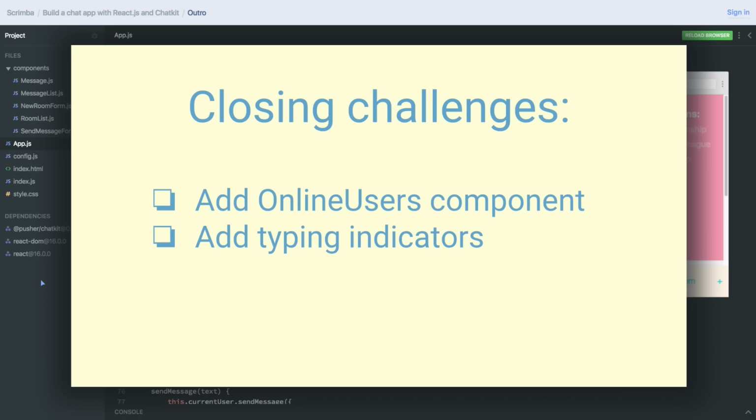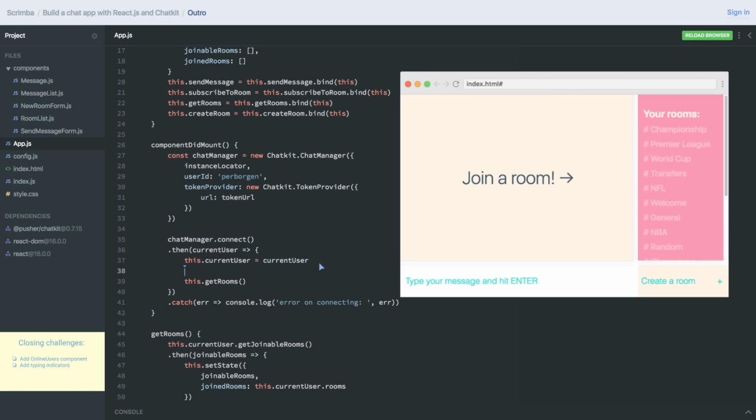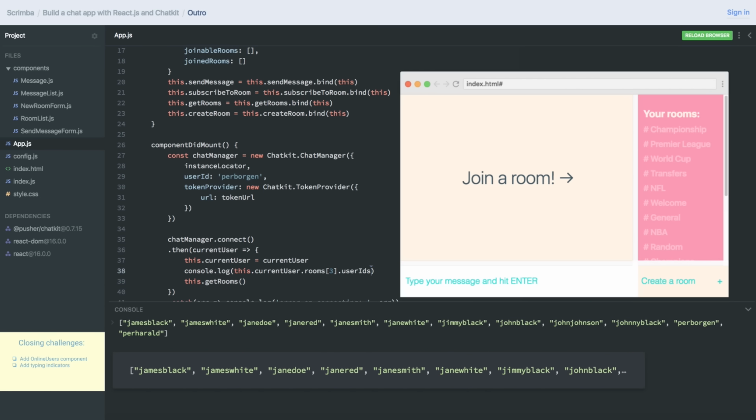For the online users, you'll find the information you need in this.currentUser. So let's log out this.currentUser.rooms. Let's pick a room, for example, the one at index 3. And then do userIds. We run this. As you can see, that logged out a long list of usernames. James Black, James White, Jane Doe, Jane Red. As you can understand, I'm not that creative in coming up with new names.